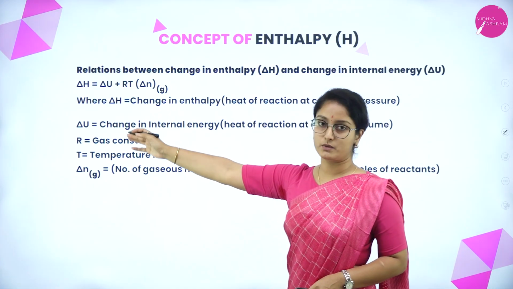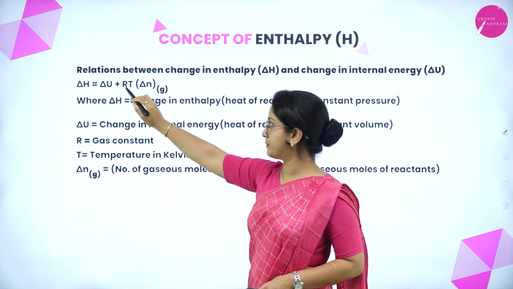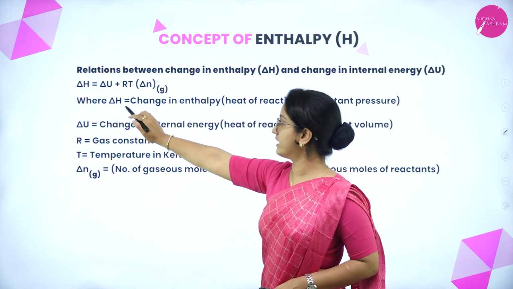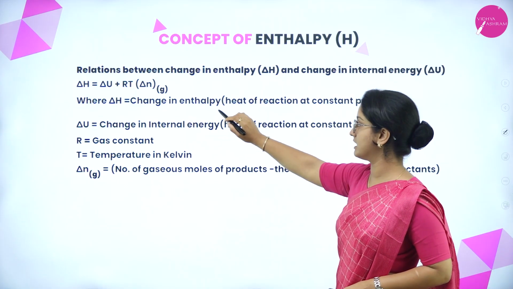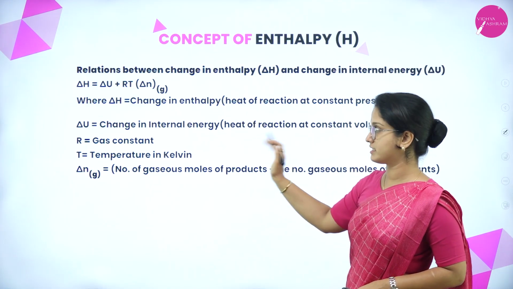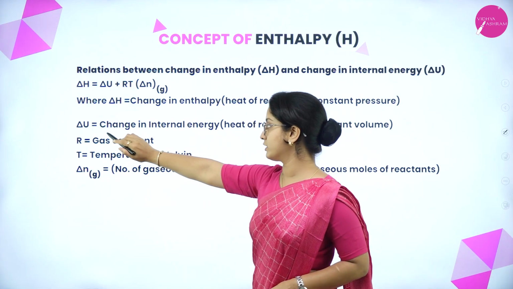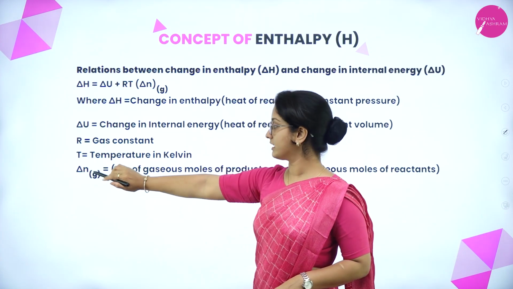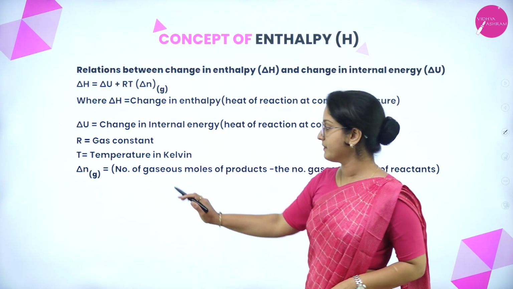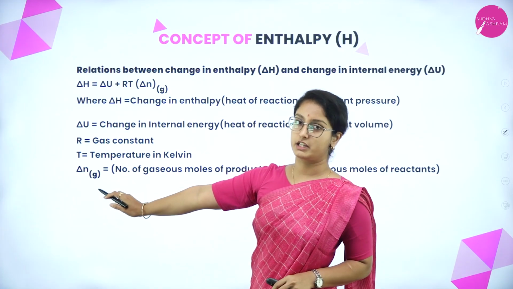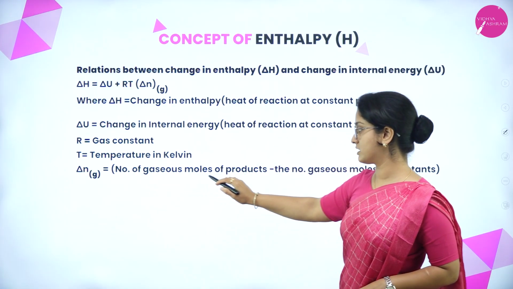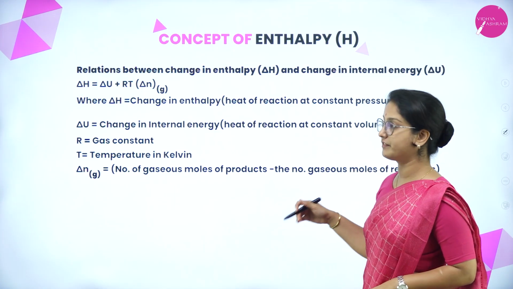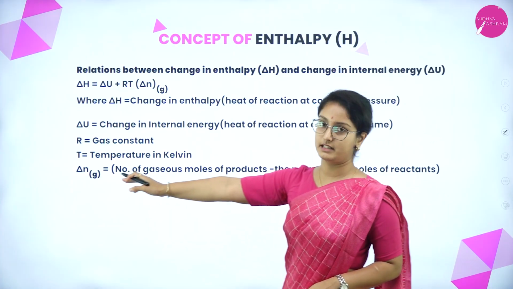It is given by the equation delta H = delta U + RT delta n, of the gaseous state, where delta H is the change in enthalpy, that is, the heat of reaction at constant pressure. Delta U is the change in internal energy, R is the gas constant, and T is the temperature in Kelvin. Delta n, of the gaseous state, is the number of gaseous moles of products minus the number of gaseous moles of reactants. So, that is delta n.